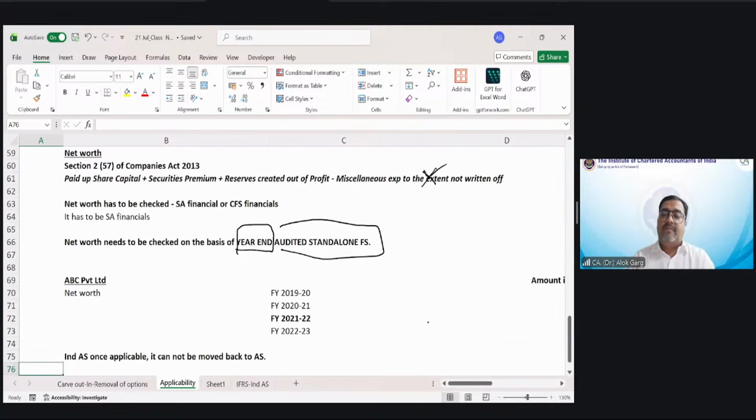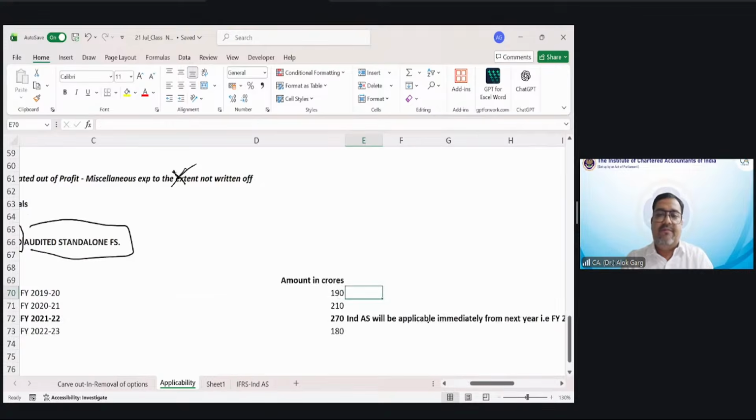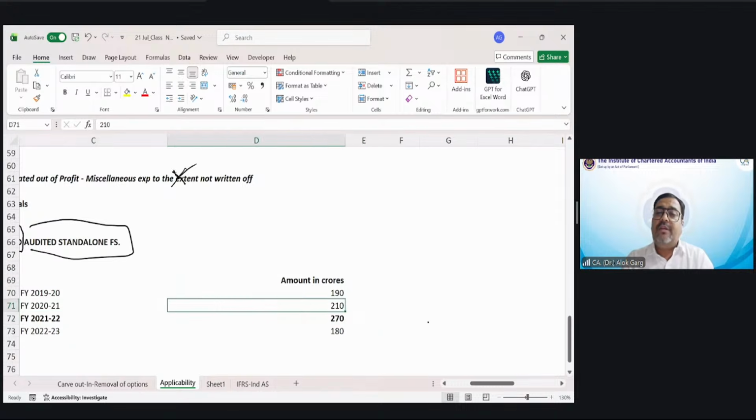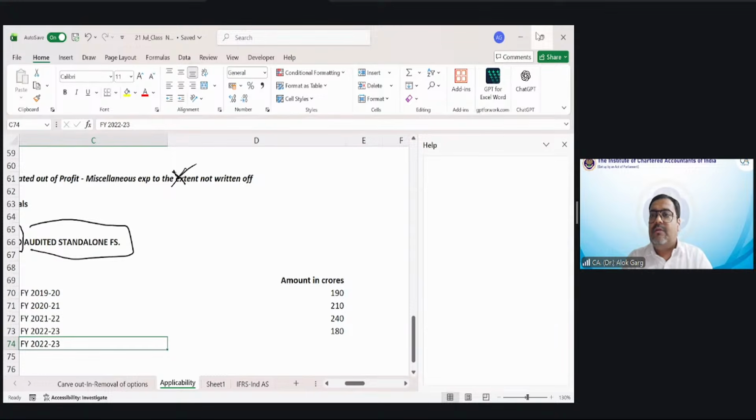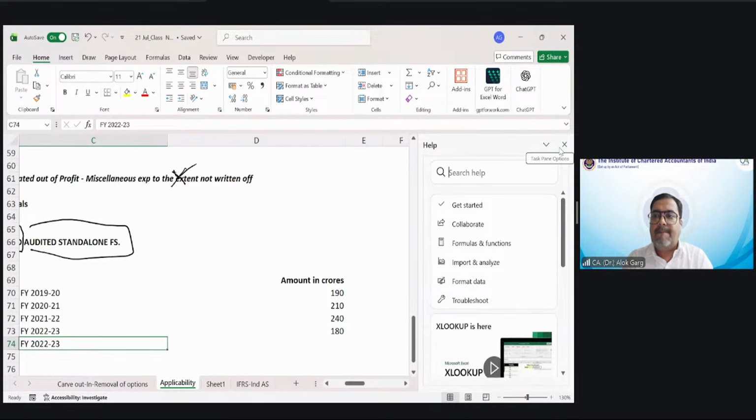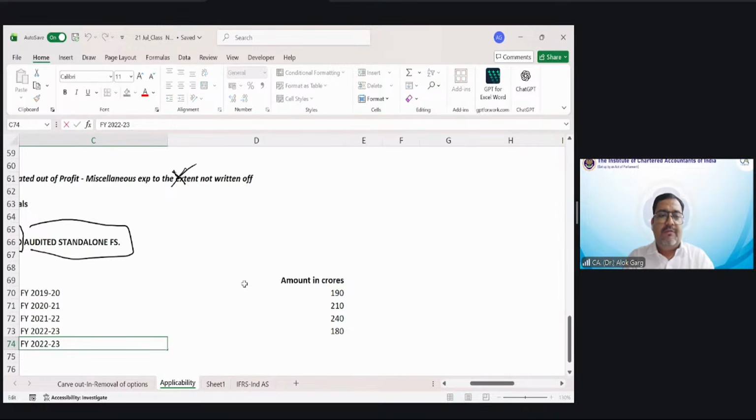For example, let's say the net worth of ABC Private Limited. In financial year 19-20, they have a net worth of 190 crores. In 2021, they have a net worth of 210 crores. In 21-22, they have a net worth of 240 crores. In 22-23, they have a net worth of 180 crores. In 23-24, they have a net worth of 265 crores.